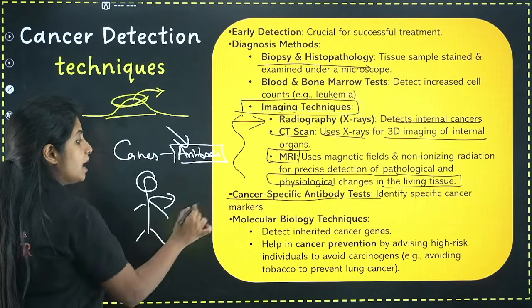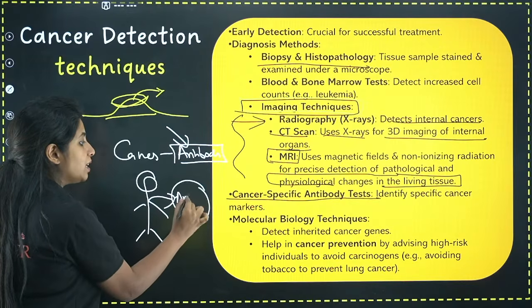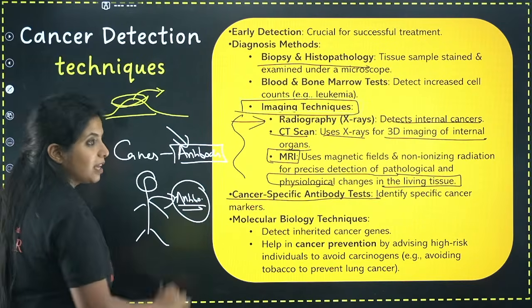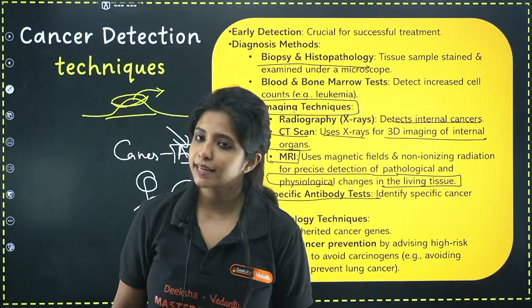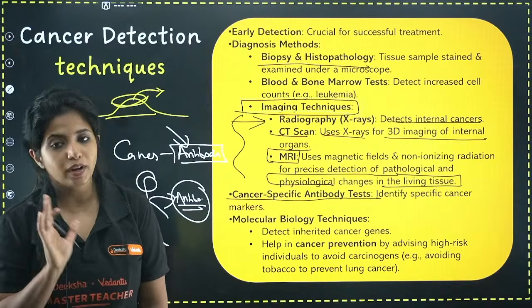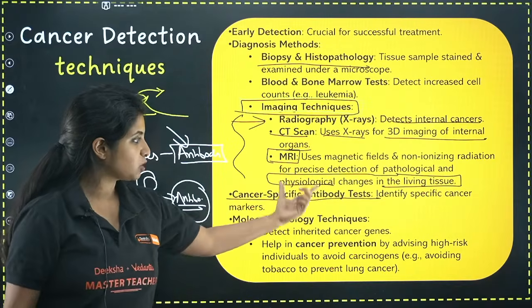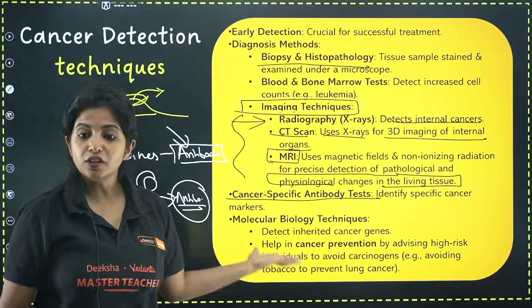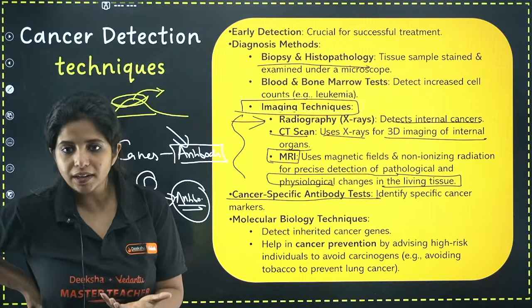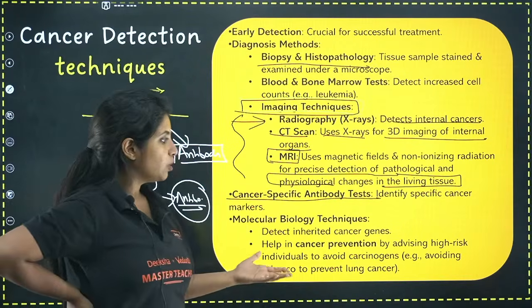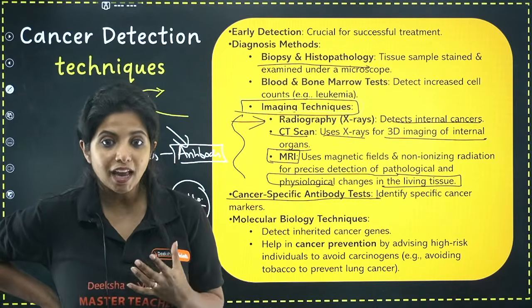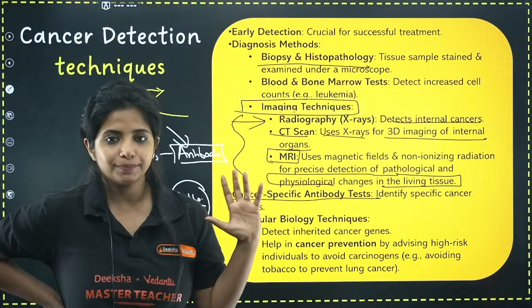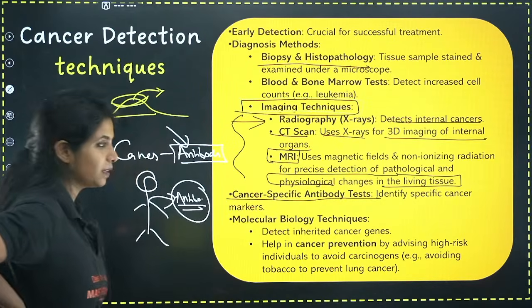We take their blood checkup, and if we see the same type of antibodies being produced in their body, that means there are chances they might also have cancer. So this is one very important thing. Now there are other molecular biology techniques that help us understand more about how cancer is caused and how cancer can be prevented as well. Okay, I hope this is clear.